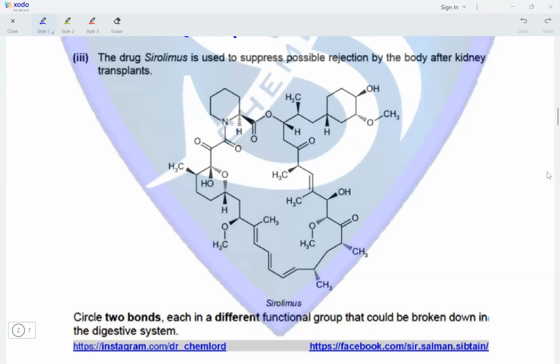The drug sirolimus is used to suppress possible rejection by the body after kidney transplants, and the structure is given. Circle two bonds, each in a different functional group that could be broken down in the digestive system. So we need to identify ester and amide bonds. This is an amide bond, with the C double bond O next to a nitrogen atom, directly bonded to the nitrogen atom. So this is one of the functional groups that could be broken down. Another would be an ester group, which is found right beside the amide group. So this is C double bond O, single bond O. So these are the two different functional groups that could be broken down by the digestive system.